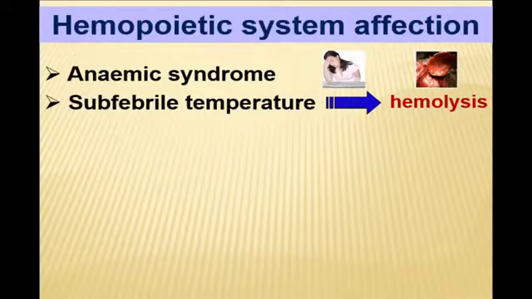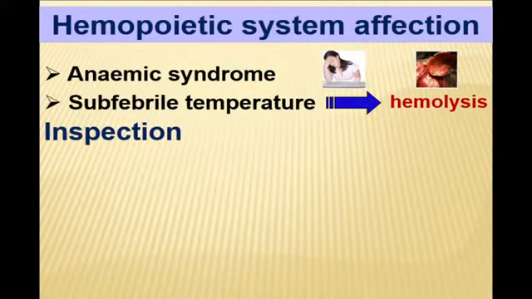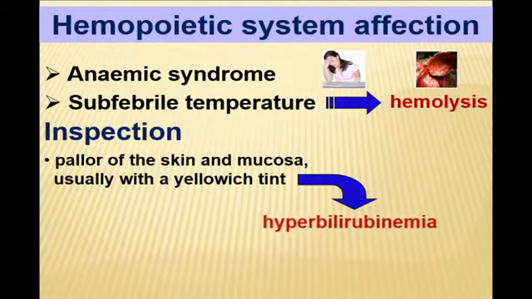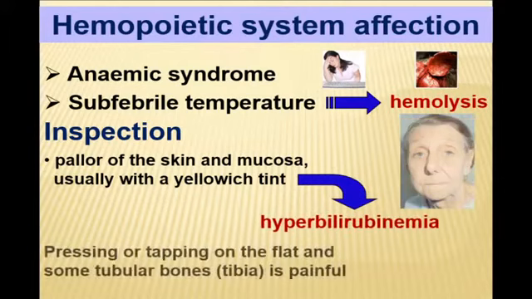Not completely matured erythrocytes will be of increased size. As a result, they do not correlate with the lumen of the capillary network and are easily destroyed, hemolysis. On inspection, the skin of the patient will be pale but slightly with a yellowish tint, because due to hemolysis there will be hemolytic jaundice and hyperbilirubinemia in blood.